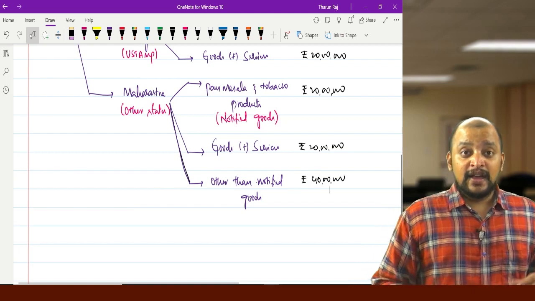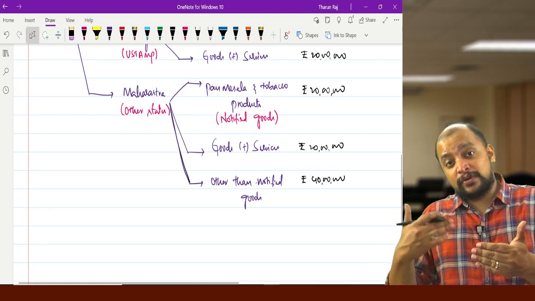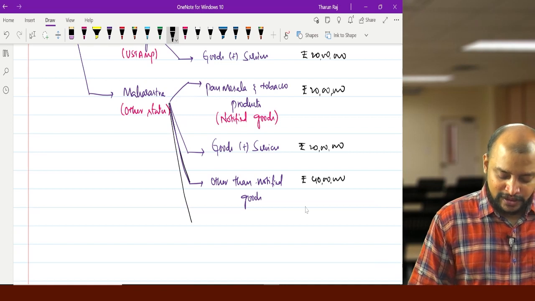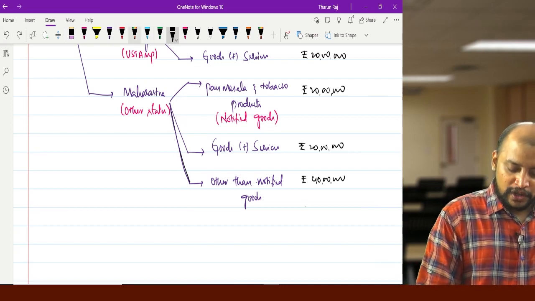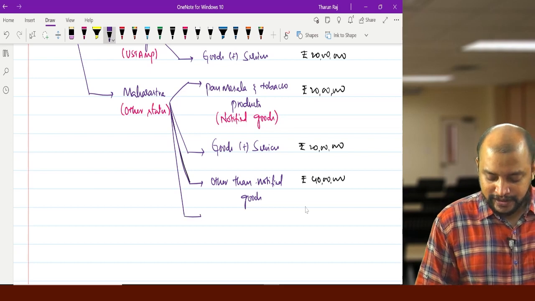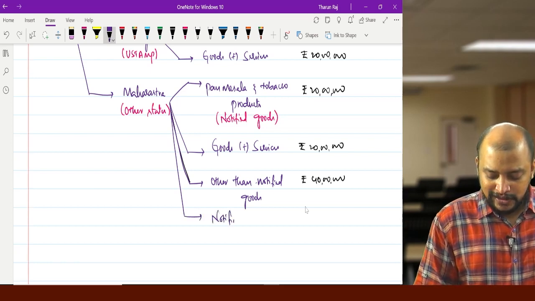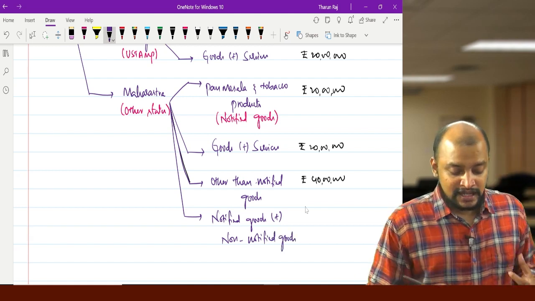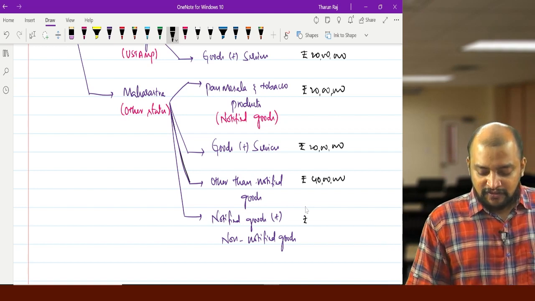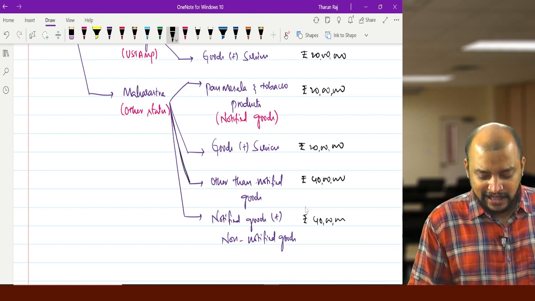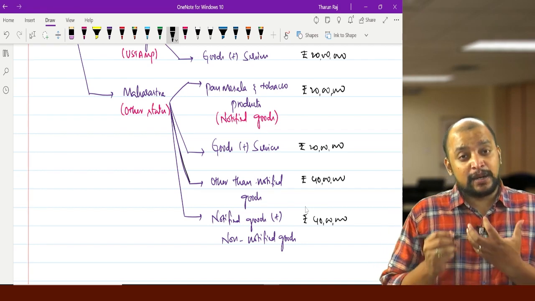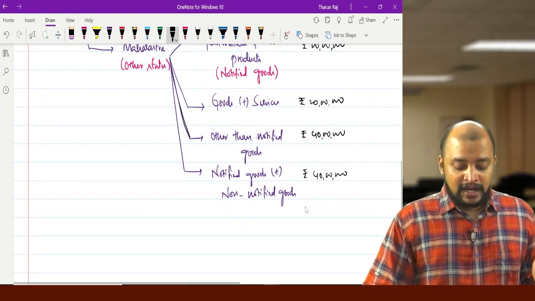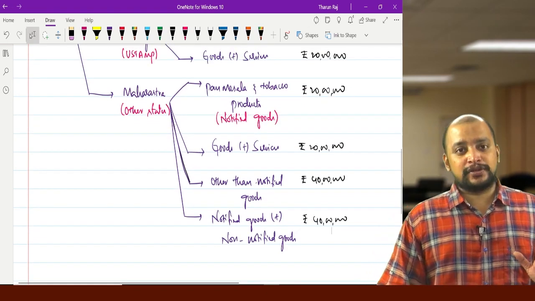Now see this. What if they are making notified goods as well as non-notified goods? Then what will be the limit? Then the limit will be 40 lakhs only. Why, sir, 40 lakhs? See, if they are exclusively engaged in supply of notified goods only, then 20 lakhs. Otherwise it will be 40 lakhs only.